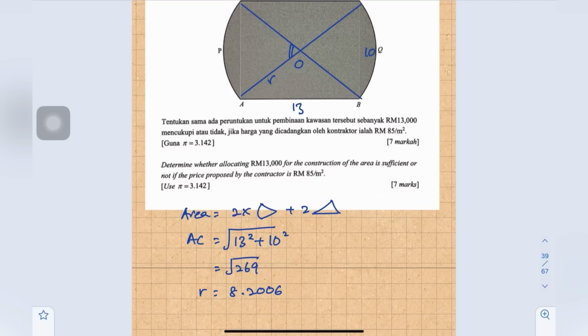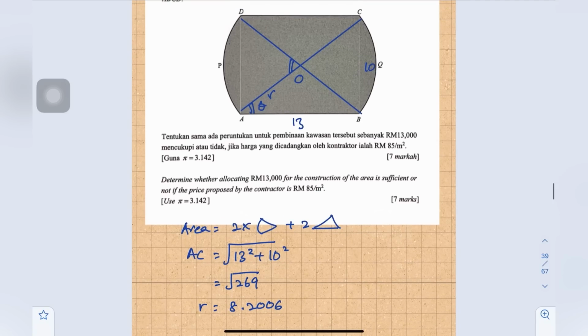Now to find the angle, maybe I can use this one. This is theta. To find AOD, we just times 2, and this one is theta as well. We need to find theta using triangle ABC, so we can use tangent: opposite over adjacent, 10 over 13.